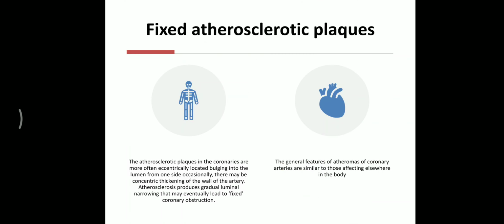This fixed atherosclerotic plug in the coronary artery is one-sided, eccentric into the lumen, forming a one-sided obstruction that causes narrowing, and sometimes it causes a concentric thickening of the wall of the artery that causes obstruction. The atherosclerosis produces gradual narrowing of the lumen of the artery, which leads to a fixed coronary obstruction.